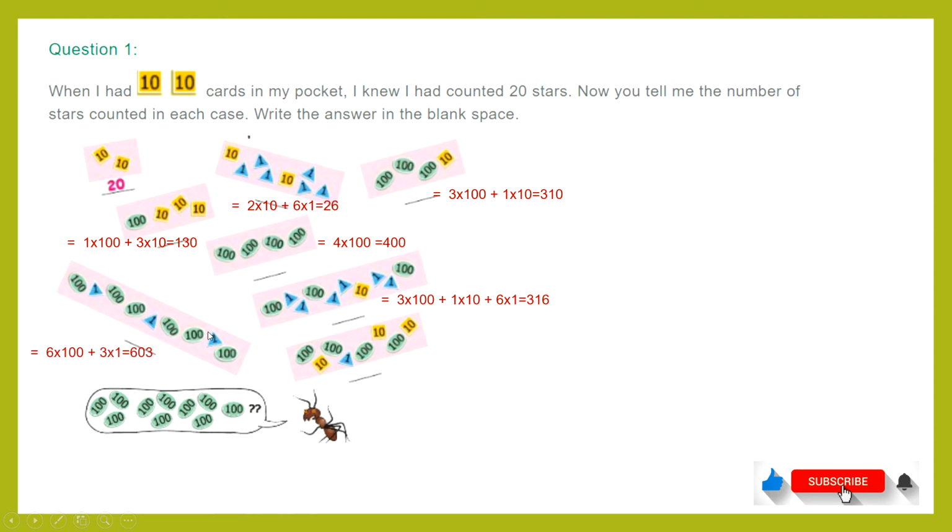Then it will become 600 cards and 3 cards of 1. 1, 2, 3, three 1 label cards, so 600 and 3 ones, that is 603. Here we have 400 cards, 3 tens cards and a 1 label card, so it will become 431. If you count ten 100 cards, it will give us 1000. So that's how you can count.